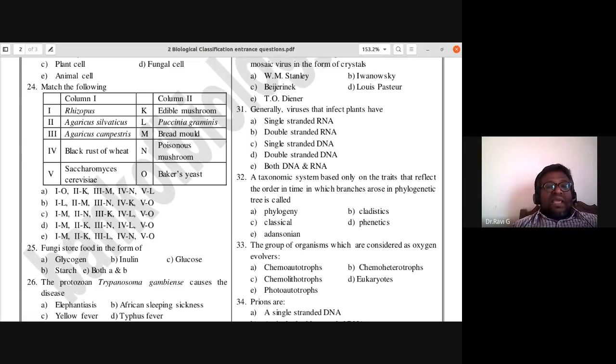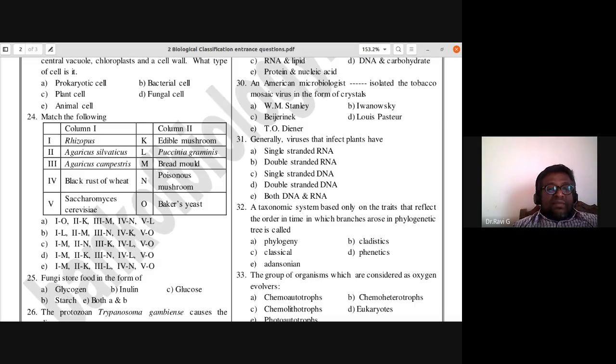So fourth one, the answer is black rust of wheat, Puccinia graminis, L. So one is M and fourth one is L. Then Saccharomyces, it is the baker's yeast.